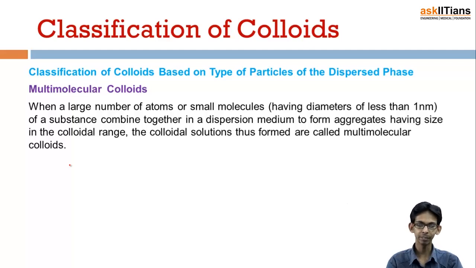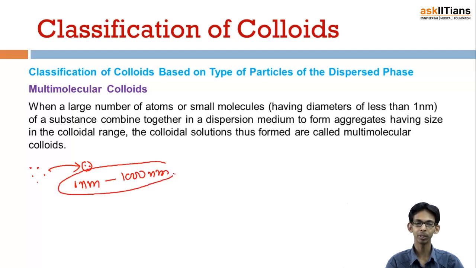That means let's say we have particles which are much smaller than 1 nanometer, but then a number of particles come together to form a big giant particle which comes in the size range of 1 nanometer to 1000 nanometer. That means it is in the colloid range, and it would be known as a multi-molecular colloid, because the colloid particle is formed by a combination of many particles.